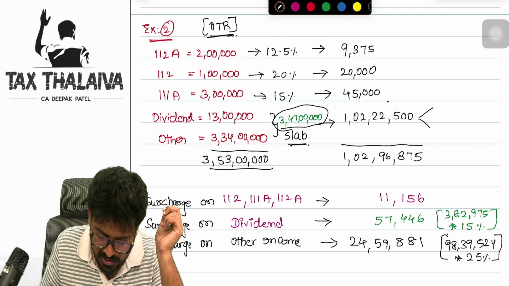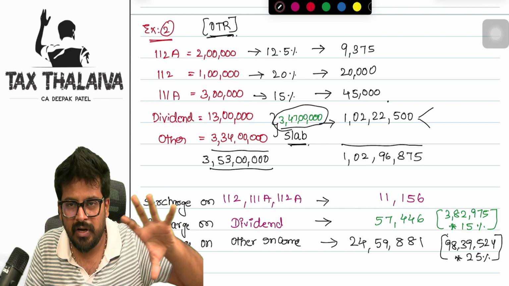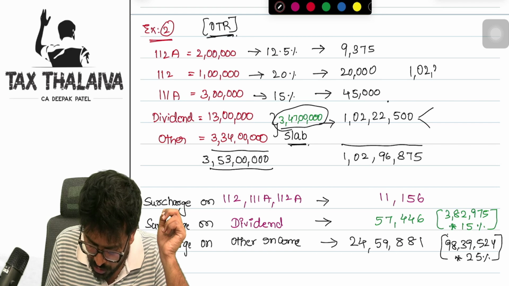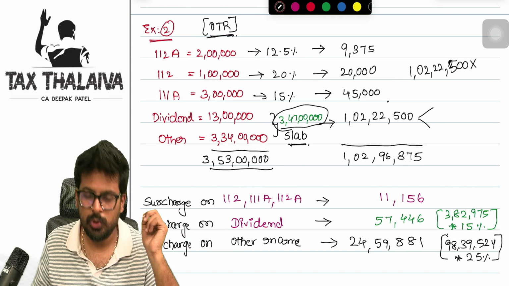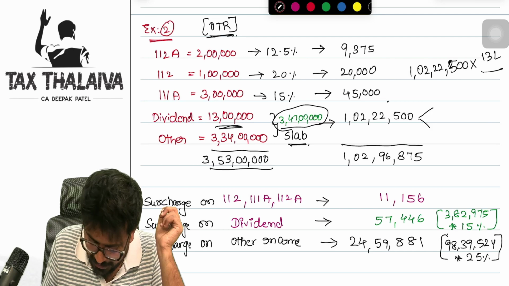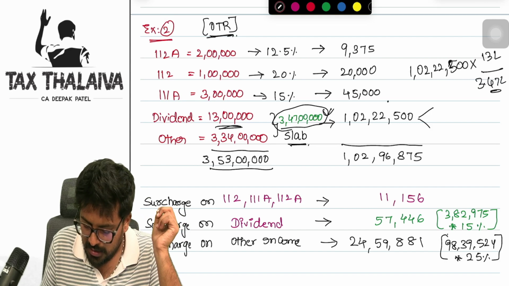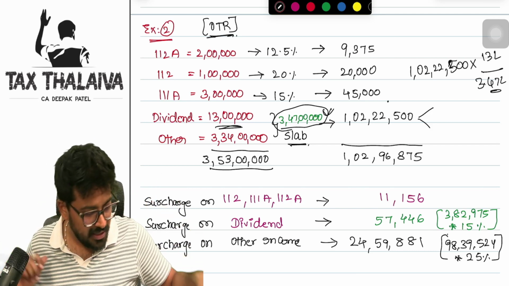Very simple, boss. This 1 crore 2 lakh 22,500, whatever is there, you need to bifurcate into two things. How we will do it is: 1 crore 2 lakh 22,500 into 13 lakhs, divided by 3 crore 47 lakhs, I will get the basic tax on the dividend income.